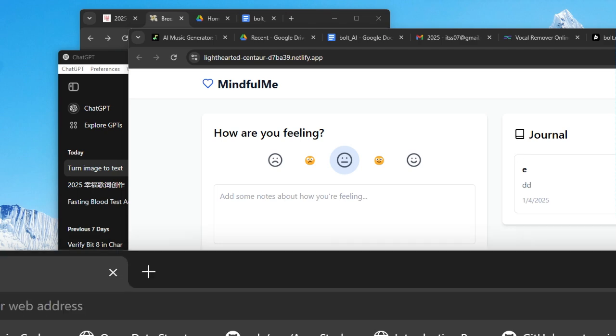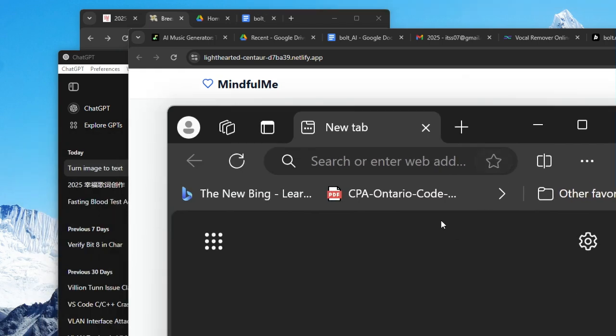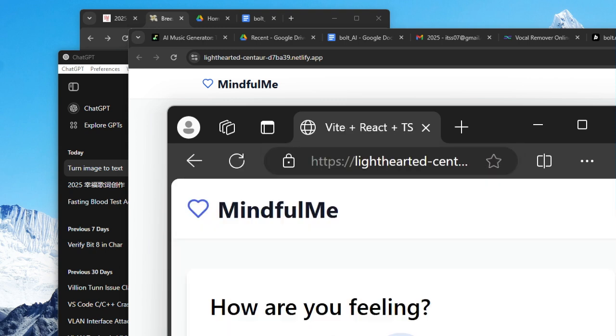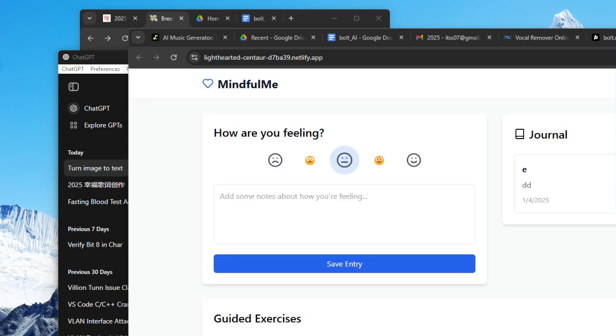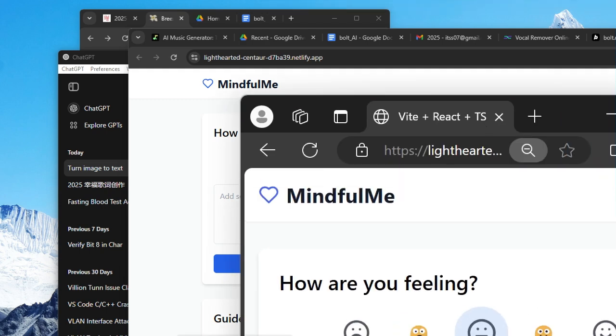That's Edge, right? If I paste my API in the edge window, yeah, it also worked.